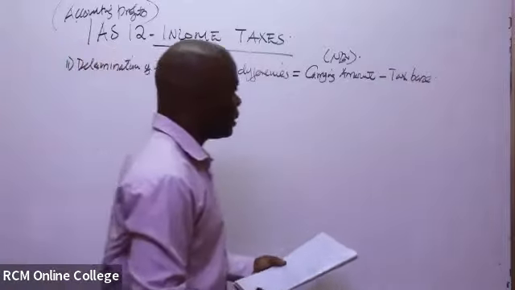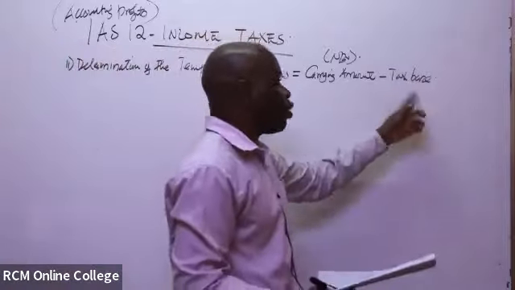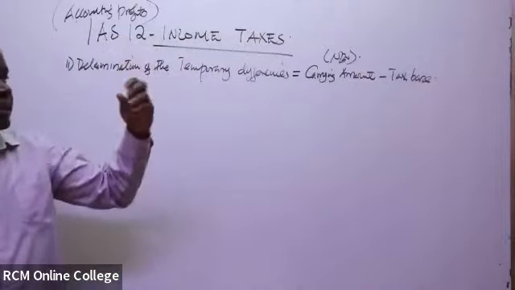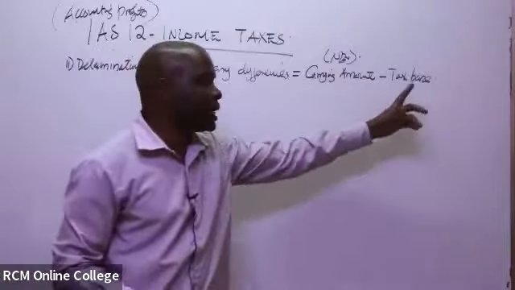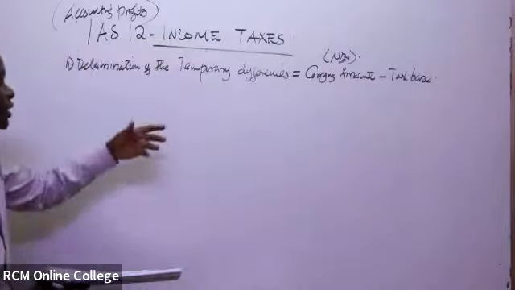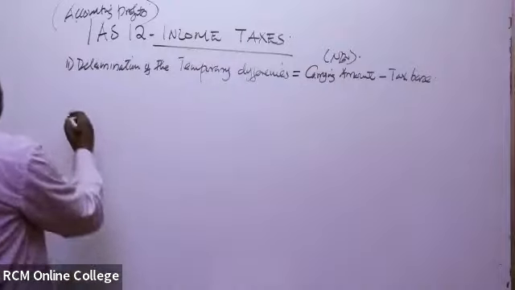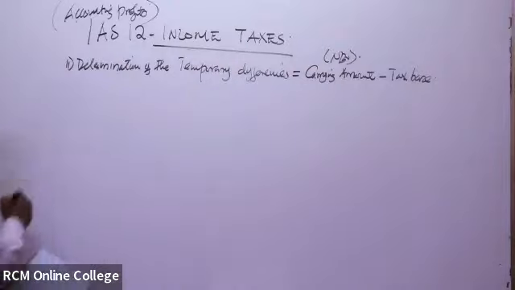The tax base, in this case, you take the cost minus the wear and tear, because the language the taxman understands is wear and tear. Then the difference will give us the temporary difference. So we can go to have our table here.